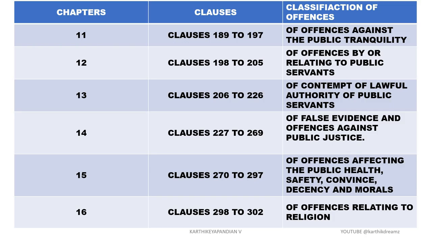In chapter 15, we have clauses 270 to 297, where the offences affecting public health, safety, convenience, decency and morals will be included. In chapter 16, we have clauses 298 to 302, offences related to religion.